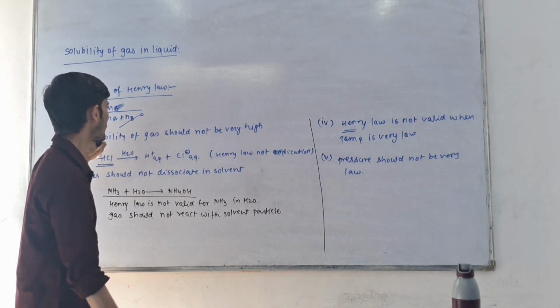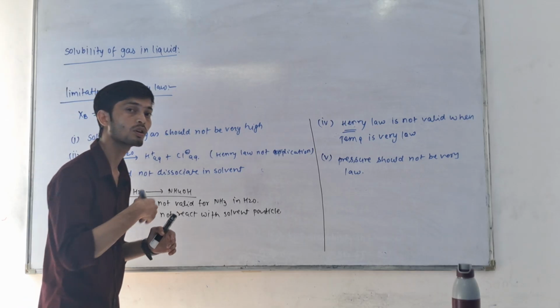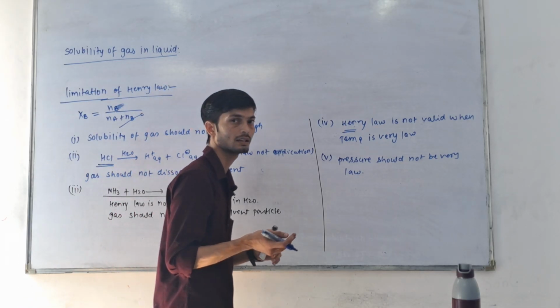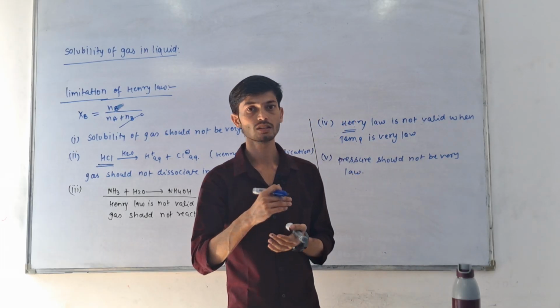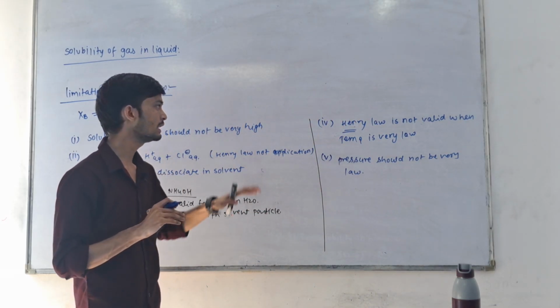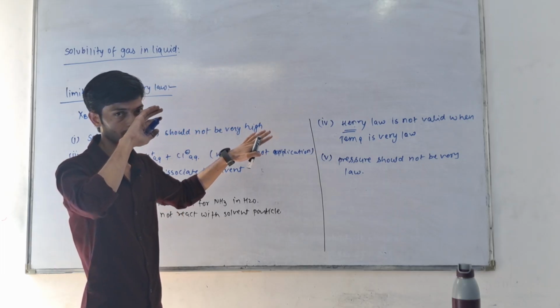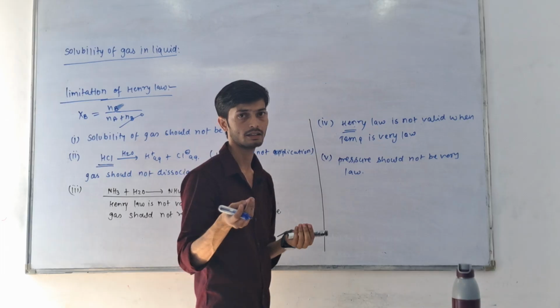The solubility of gas should not be very high. Second, the gas should not react with the solvent particles. The gas should not dissociate in the solvent. Pressure should not be very high and temperature should not be very low. These are all the factors under which we cannot apply Henry law.